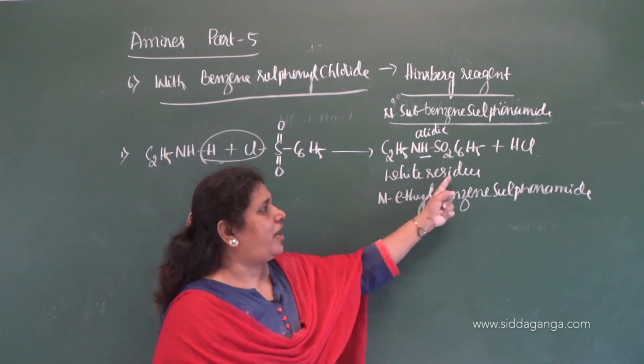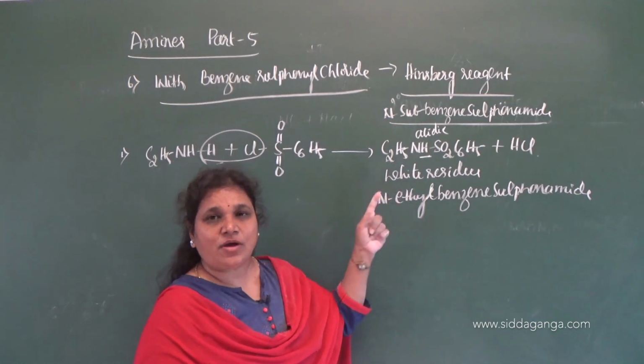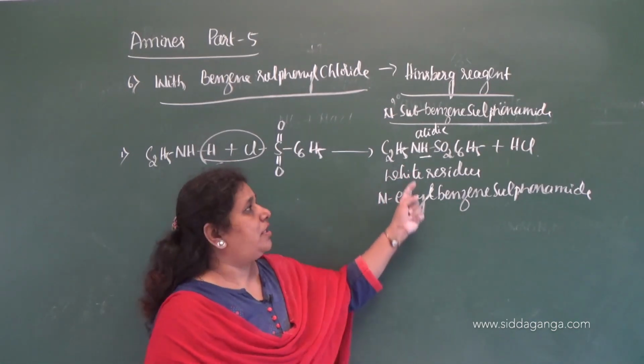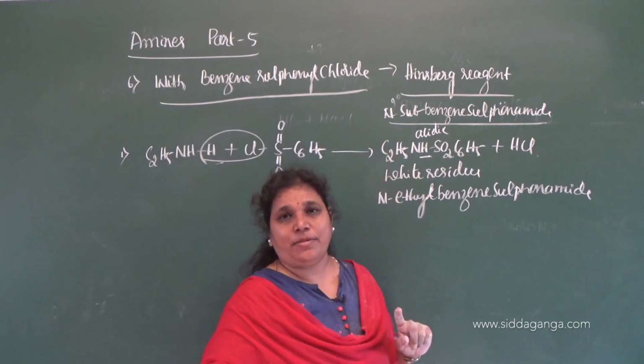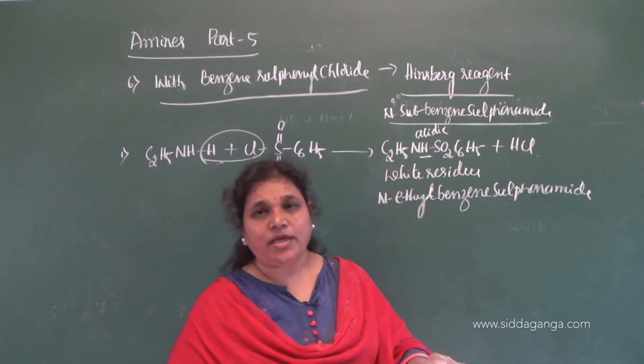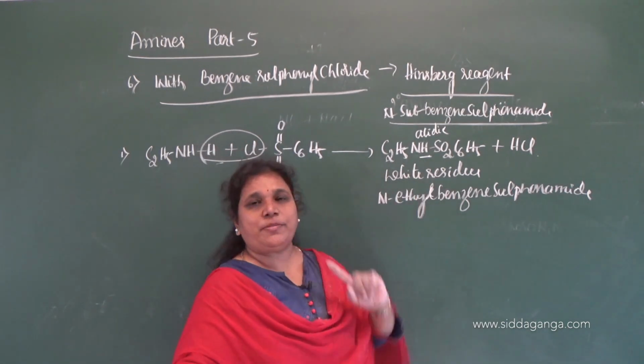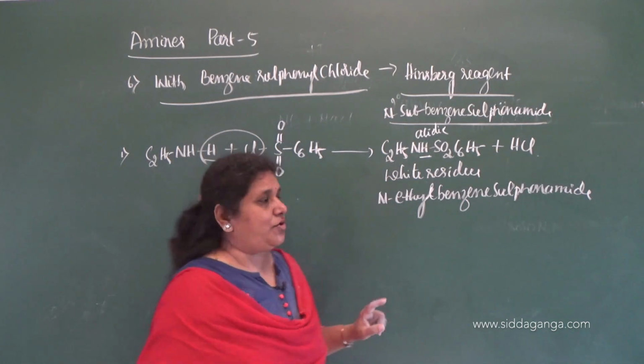Therefore, this white residue dissolves when it reacts with NaOH, in sodium hydroxide solution. Why does this residue dissolve in sodium hydroxide solution? Due to the presence of acidic hydrogen.